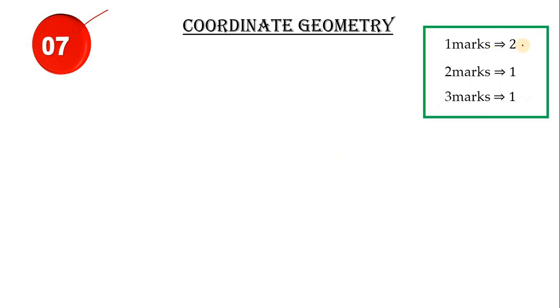Next let us move on to coordinate geometry. From this chapter they'll ask for 7 marks. So the question pattern is 1 mark 2 questions, children, 2 mark 1 question, children, and 3 mark 1 question, children.